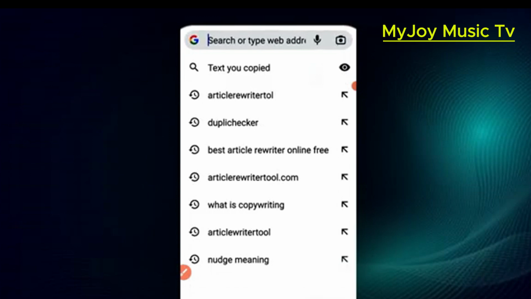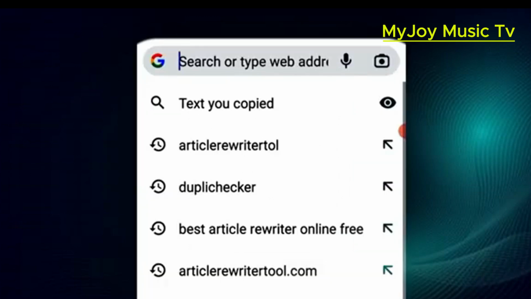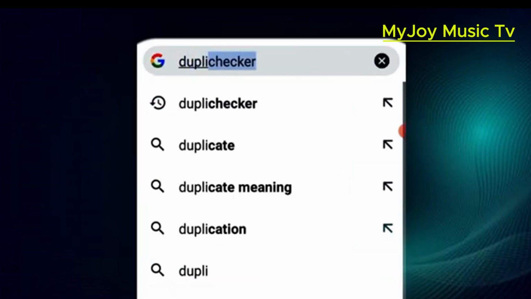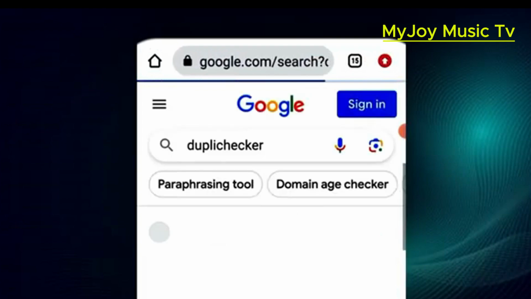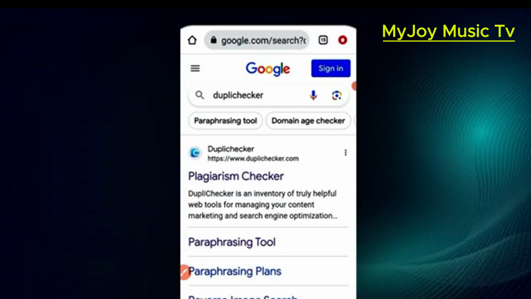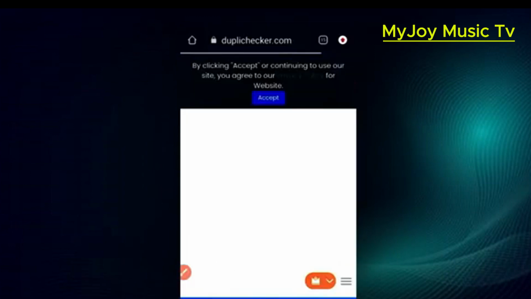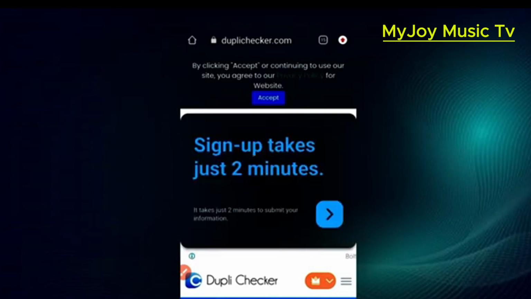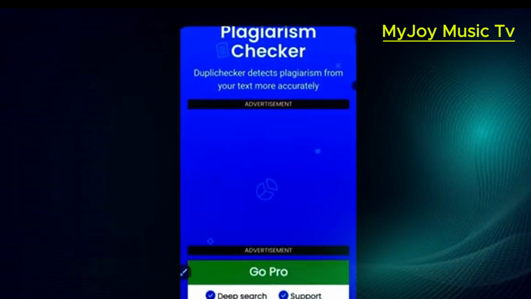And then I search for duplicate checker. So we have it here, duplichecker.com. So I'm going to see whether the work or the text I'm going to use for my ebook is plagiarized or is not plagiarized.